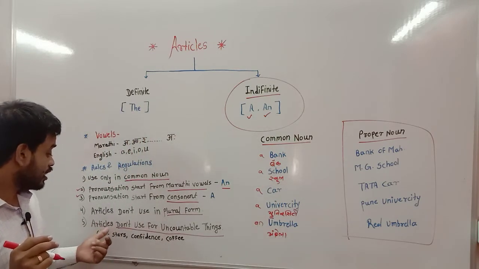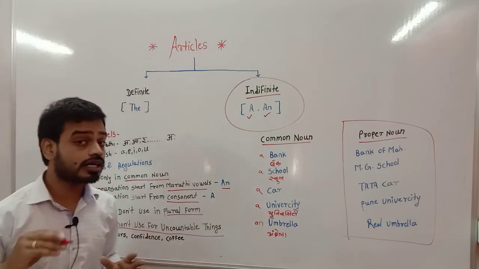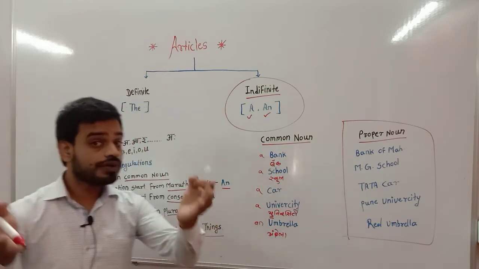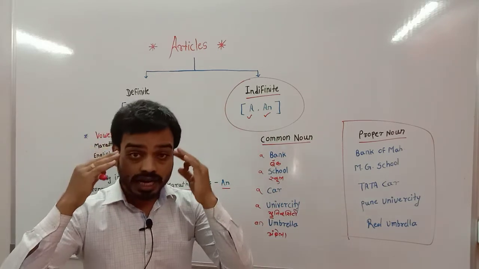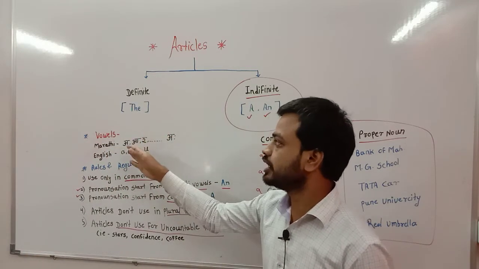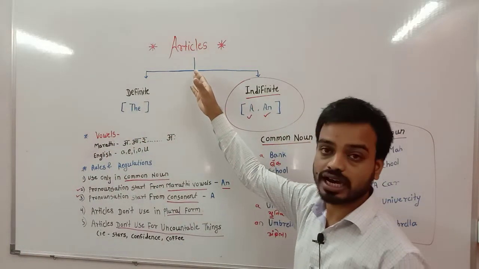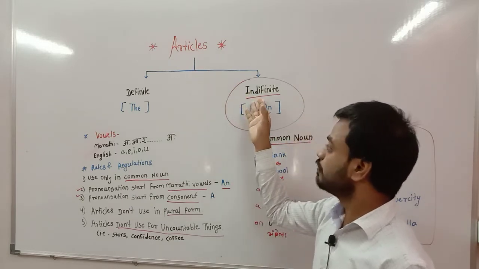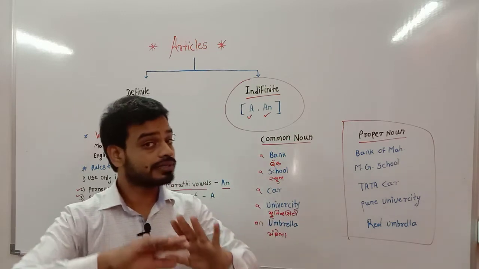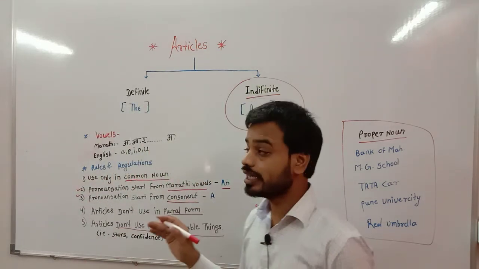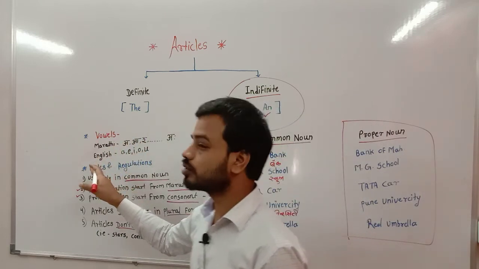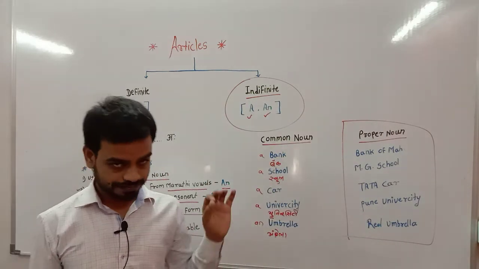Then article don't use for uncountable things. Uncountable things means those things we cannot count by our eyes. So here are the simple rules. When you want to remember indefinite articles, indefinite means sometimes they come, sometimes they don't. So then common noun and proper noun, then vowels and rules and regulations.